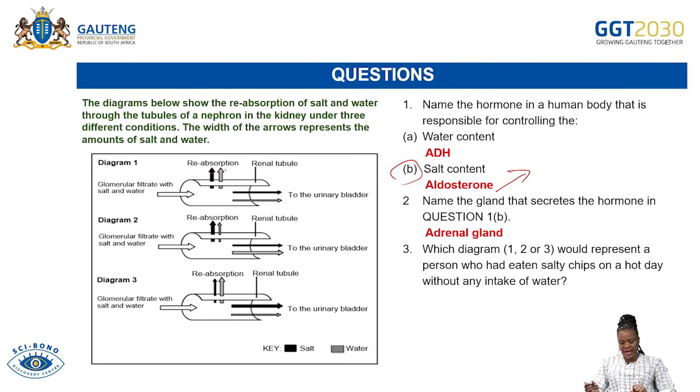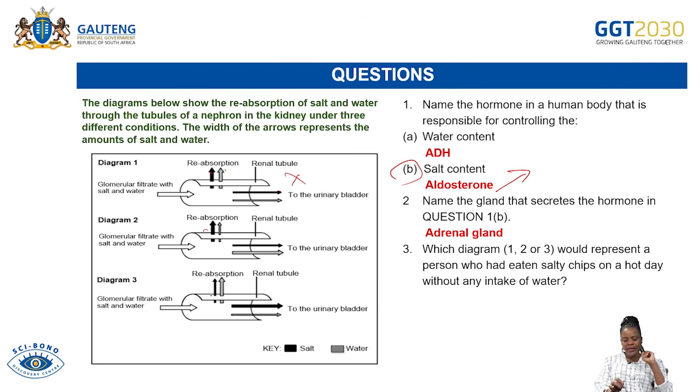So out of these 3 people, what are you going to check? What is going to be reabsorbed here? Let us check reabsorption of salt. It means that this person needs salt, but here they say the person ate a lot of salt, so this one is out already. And then diagram 2, again, salt is reabsorbed, and there's no way that salt can be reabsorbed because salt is already high in this blood.